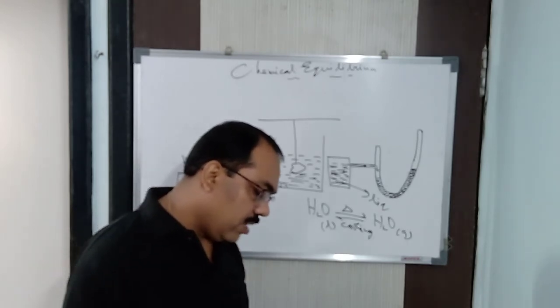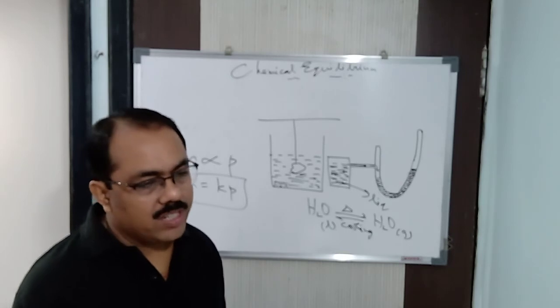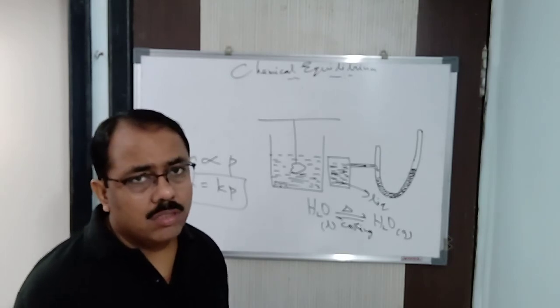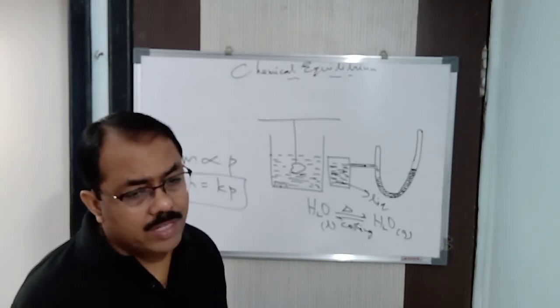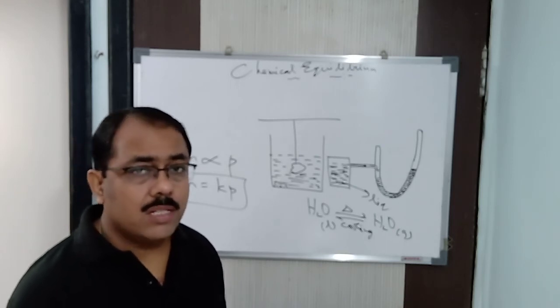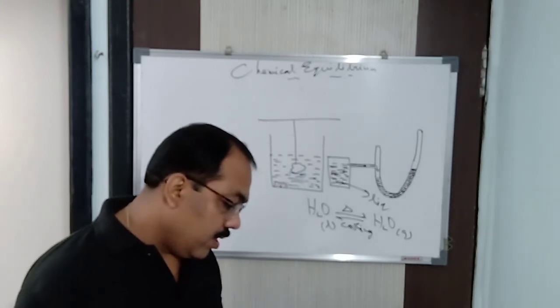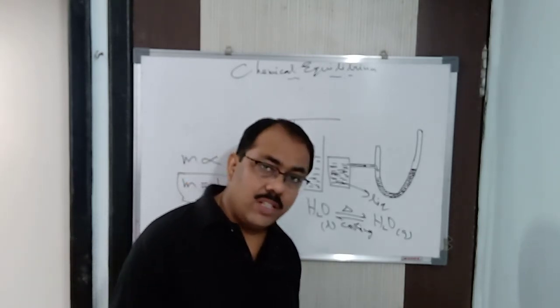Equilibrium involving gases can be attained only in closed vessels. I already said that whether it is gas or not, you never know what the product is. So always carry out the equilibrium in a closed vessel. It's better, because if the product is gaseous, it is going to escape. Then how will you attain equilibrium? Next, equilibrium is dynamic in nature. I have said this already.